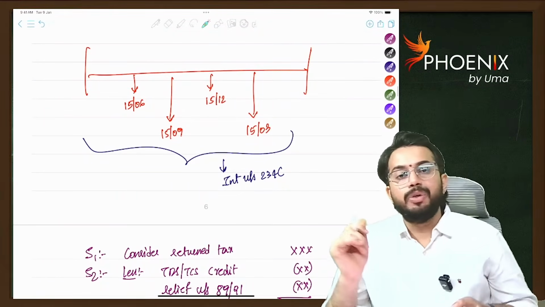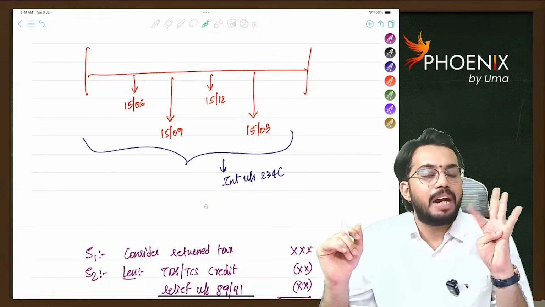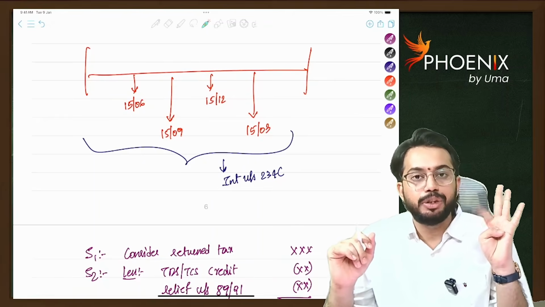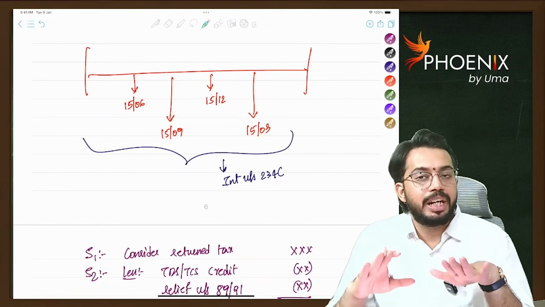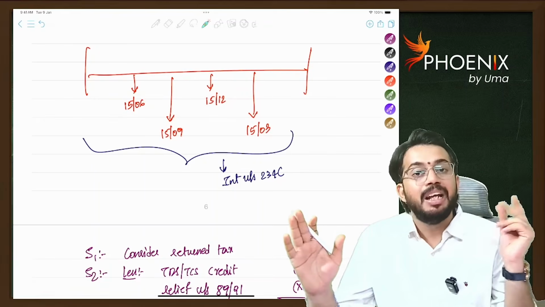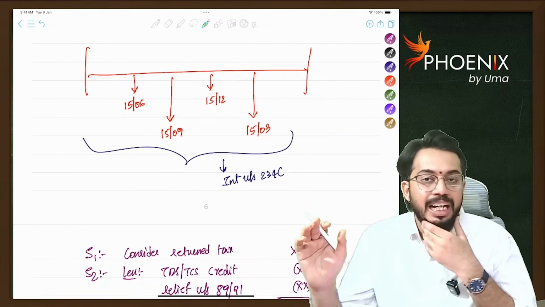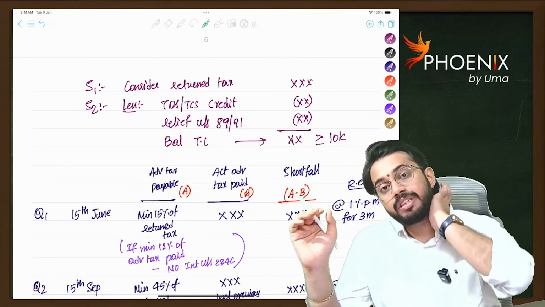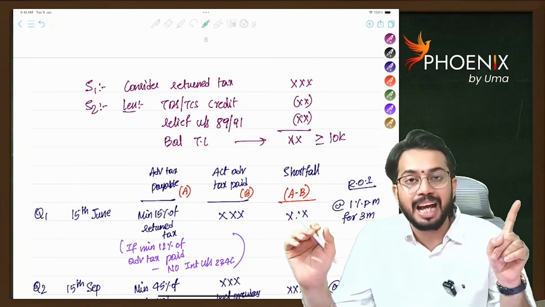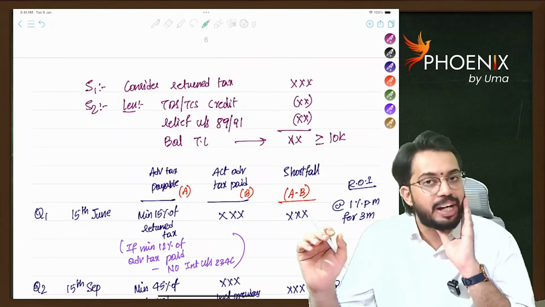I already told you, within the current previous year, there are 4 advance tax due dates: 15 June, 15 September, 15 December, 15th March. Within these due dates, if advance tax was not paid, then interest under section 234C gets attracted. Are you able to understand? But interest under section 234C is not calculated on assessed tax, it is calculated on returned tax.